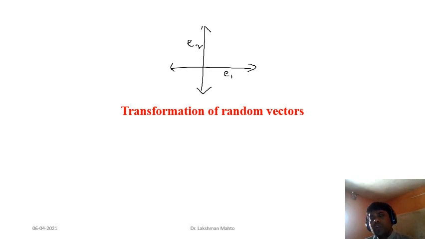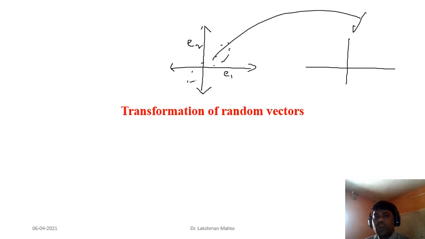Suppose someone is not confident with this representation, say the data is given here and the data is spread like this, then this representation doesn't look good. What you have to do is rotate this. Rotation is one kind of transformation. So rotate each axis by 45 degrees. Just do rotation of the axes, don't do rotation of the points.